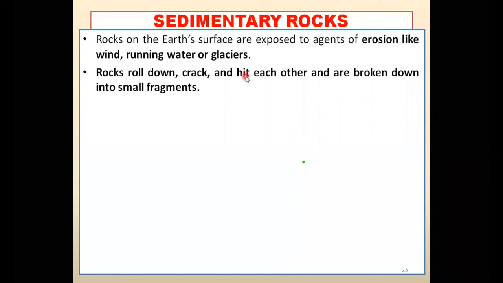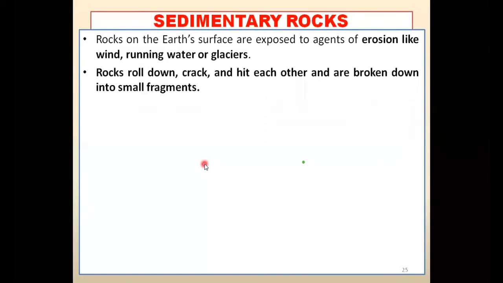Even the running water used to carry those small bits of rocks from one place to another. So rocks roll down, they crack on the way, and they hit each other and are broken down into small fragments. Because of what? Because of this wind or running water. They used to crack, they used to roll down. So these are the things that go with this type of sedimentary rocks. और आगे देखते हैं.